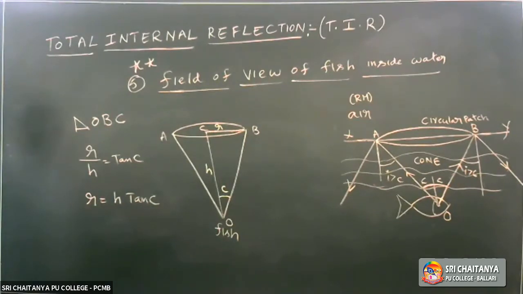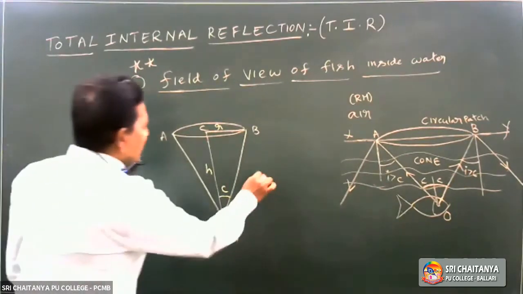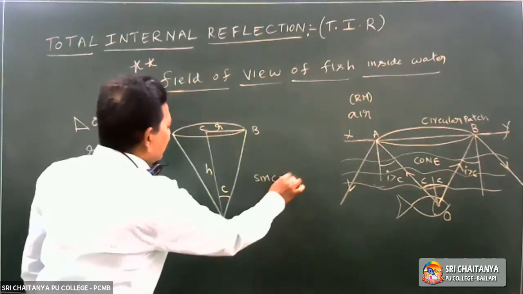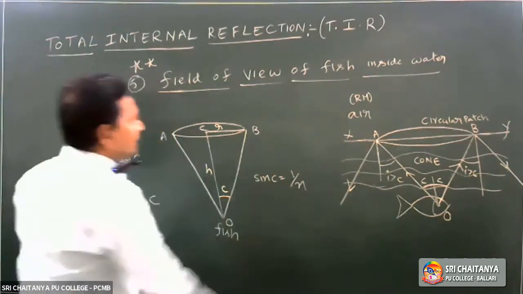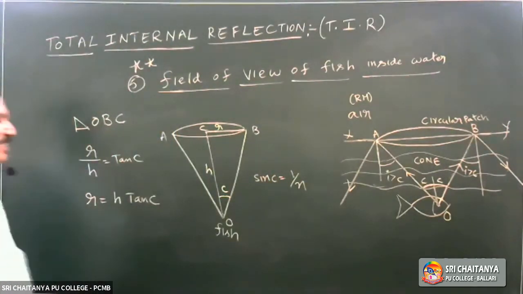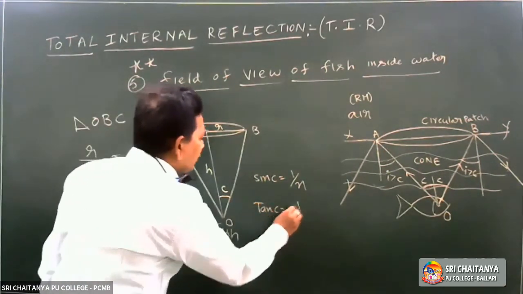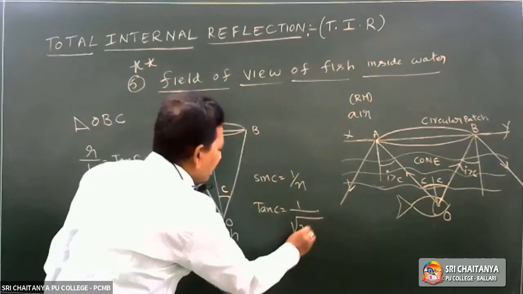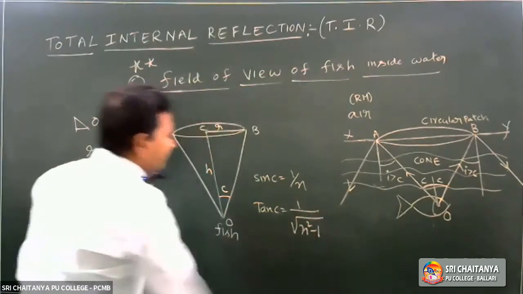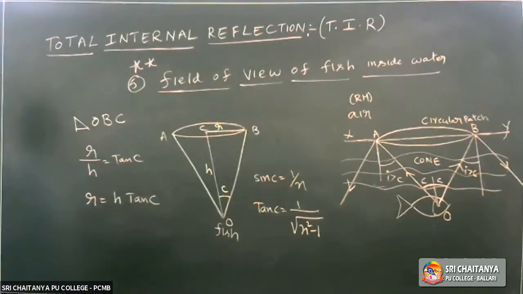I know the sin C formula. What is the sin C formula? 1 by n. Yesterday we already discussed. What is the tan C formula? Tan C is equal to 1 by square root of n square minus 1, using a right angle triangle. Substitute here.